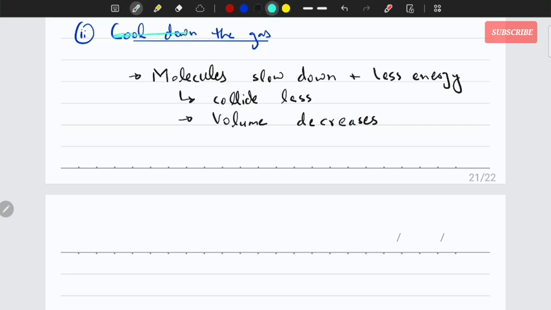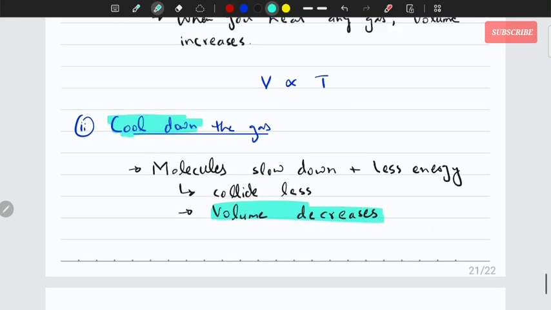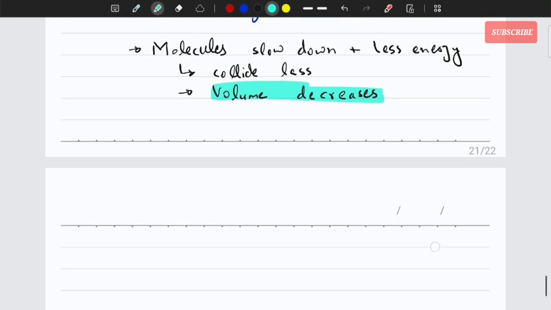Okay, cool down the gas, volume decreases. So this is what I mean when I said the volume is directly proportional to the temperature. If you increase temperature, volume increases. If you decrease temperature, the volume would decrease.